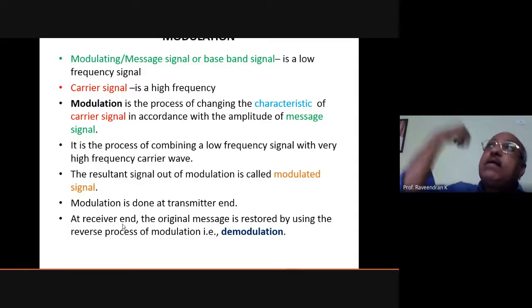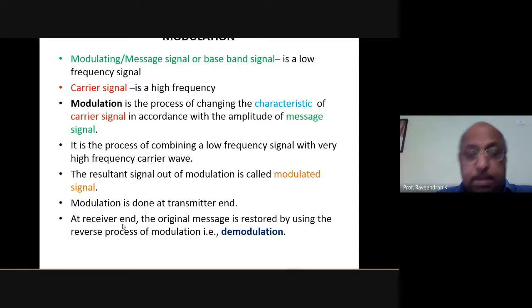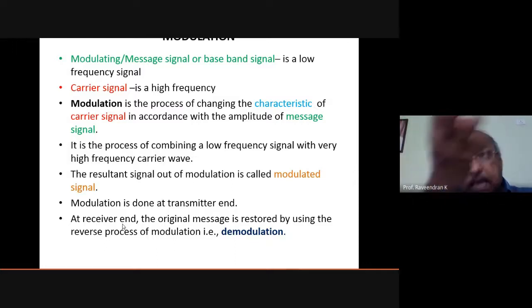And the signal is then transmitted through air. It is actually put into air. So what happens then? At the receiver end, the original message is restored. How is it restored? It is restored by a process called demodulation. Mixing of the information, the audio signal or low frequency signal, with the carrier signal is called modulation, and this is transmitted. At the receiving end, the information sent from the sending end has to be recovered, that is, restored, and that process is called demodulation.